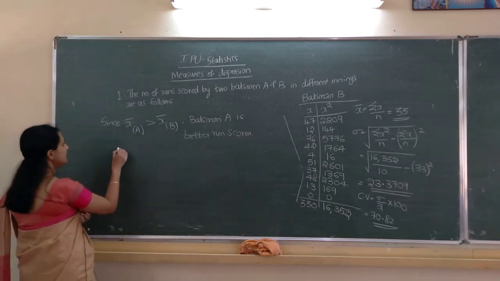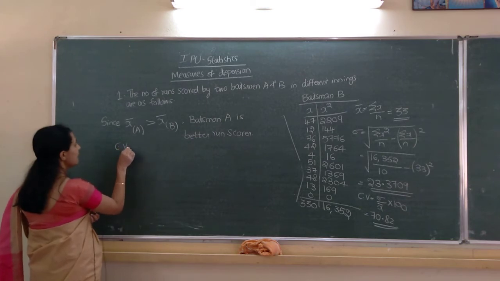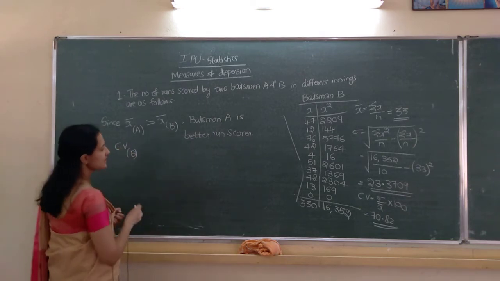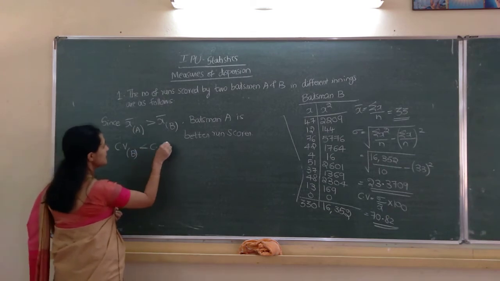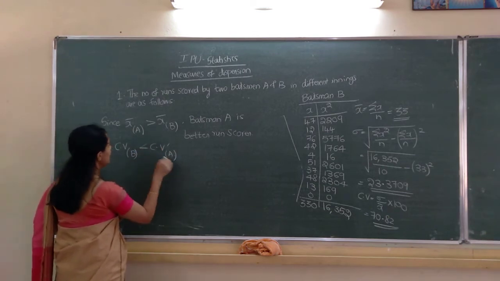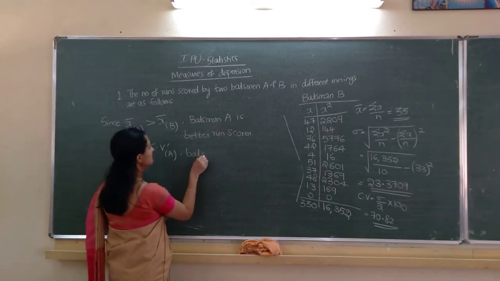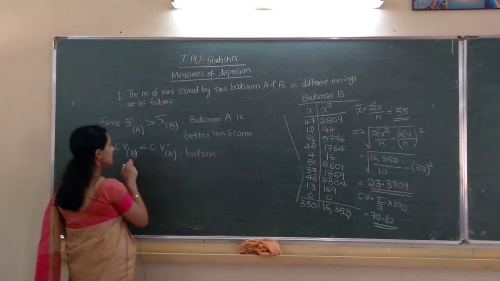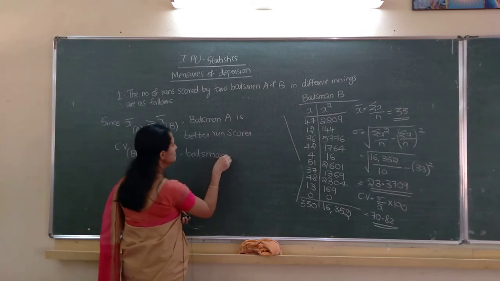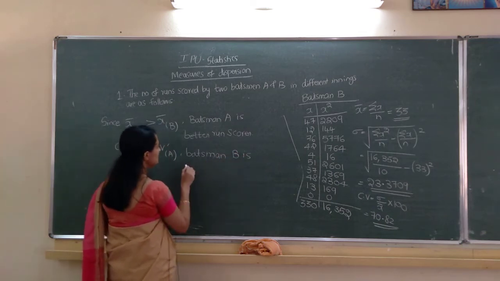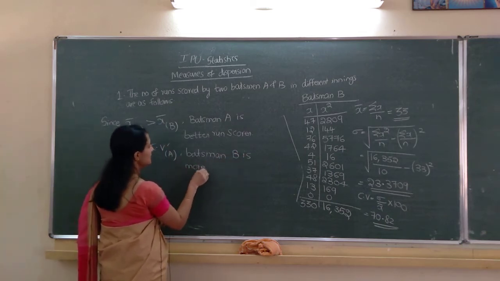And since CV of B is less than CV of A, batsman B is more consistent.